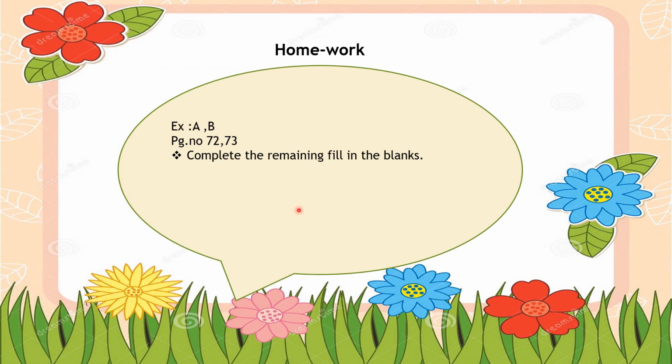So, children, now it's homework time. Exercise AB. It is given on page number 70 to 73. Complete the remaining fill in the blanks, okay, with good handwriting. Till then, goodbye.